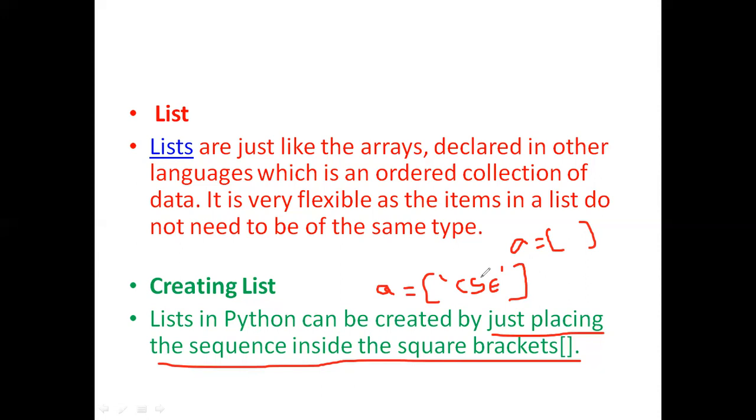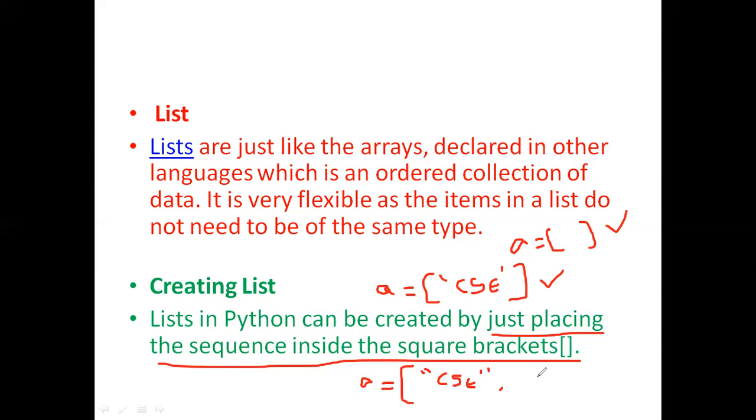I want CSC to be one of the items inside the list. So if I want to make it one of the items inside the list, the list will be defined with a pair of square braces, so I have to represent this within the square braces. So it is an empty list. It is a list with a single item. And at the same time, if I want to create a list with multiple items, I can simply create it inside the square brackets: CSC, right?